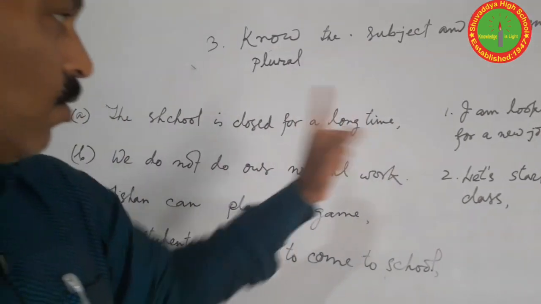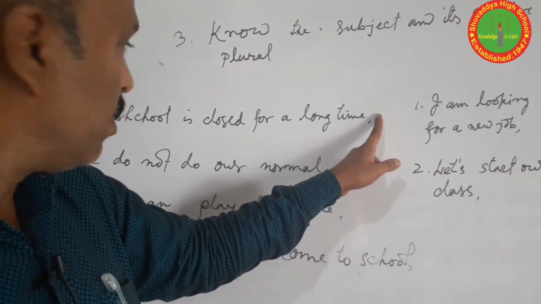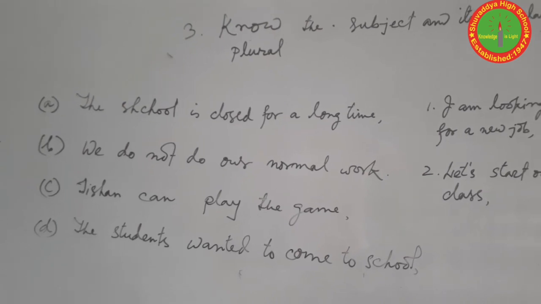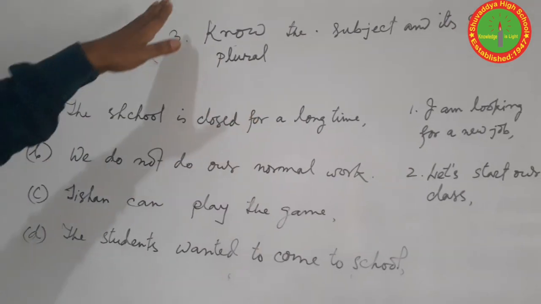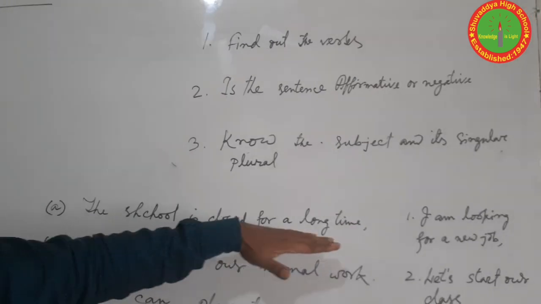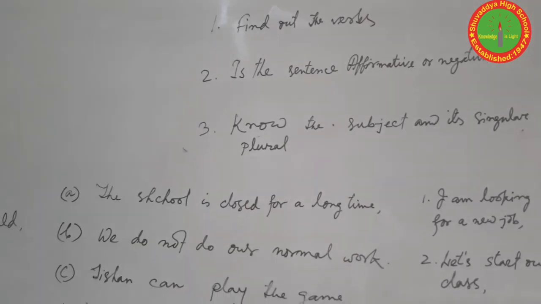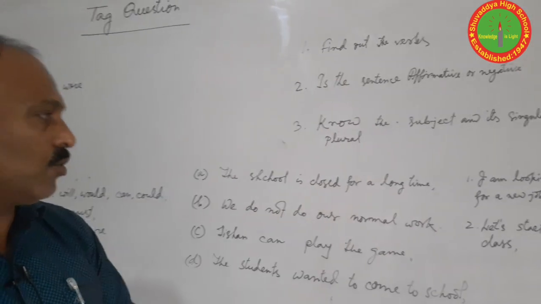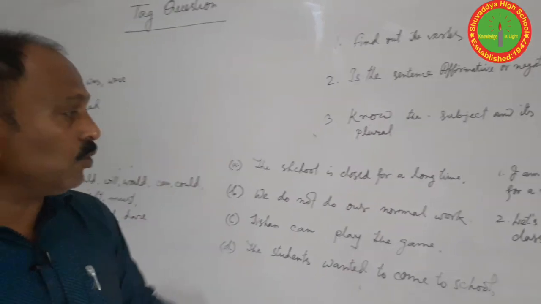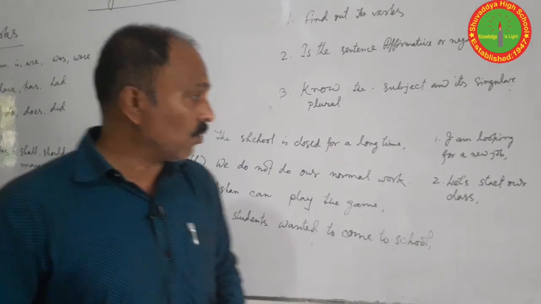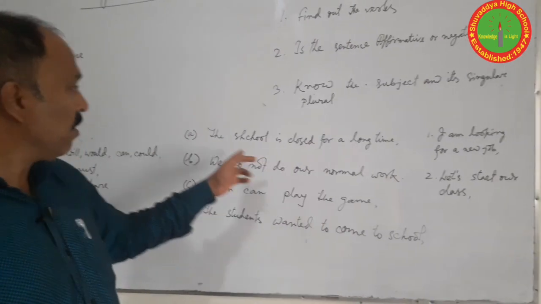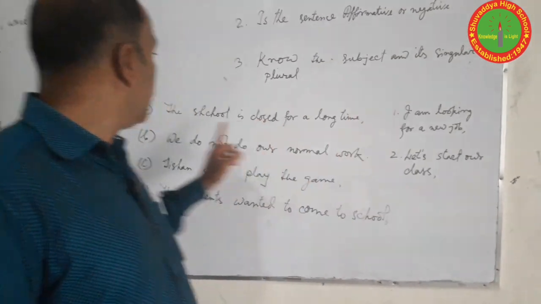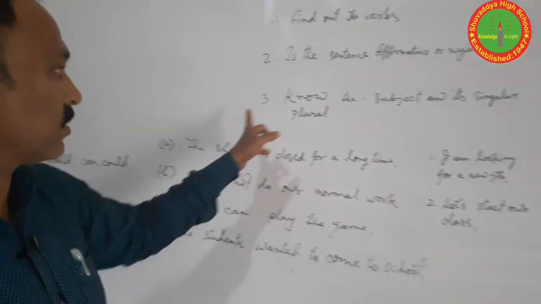So we write down the auxiliary verb, and always remember that if the sentence is affirmative, we should use not, but if it is negative we should not use not. But all the time we should write the contraction form, not the full form. So the answer should be isn't, and the school is the subject, third point.